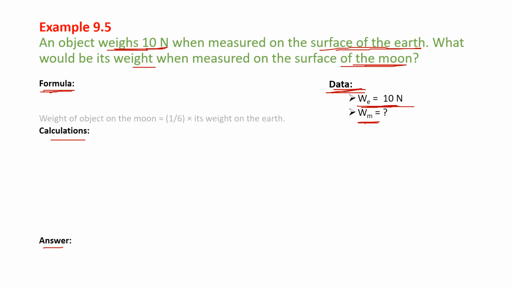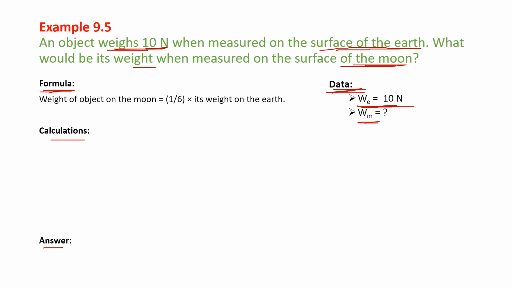What is the formula? The weight of the object on the moon is equal to 1/6 times the weight on the earth. So we can write Wm by We, the weight on the moon by the weight on the earth, is equal to 1/6. Let's substitute.